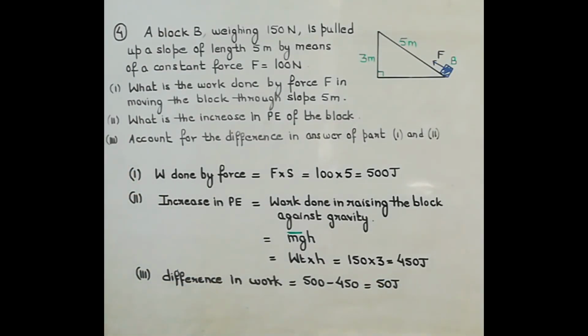And why is this difference of work occurring? Because of friction between the block and the slope.